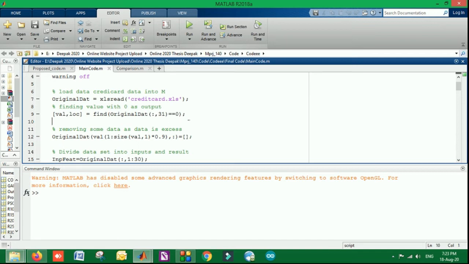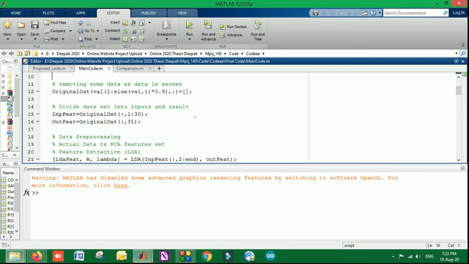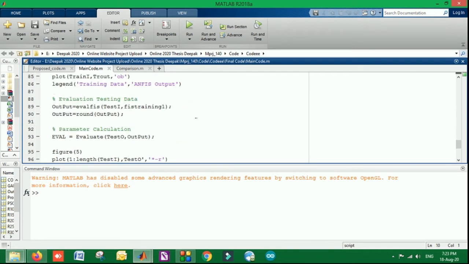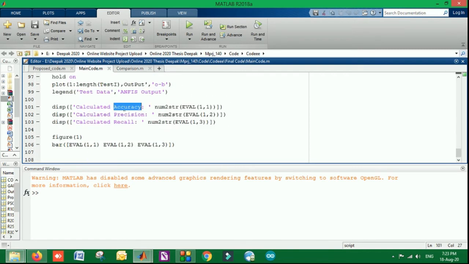In this we have used the advanced feature extraction technique on the initial dataset provided, that is the PCA features. So we have clubbed the features and used a classification algorithm with a machine learning approach, and at the end the detection rate is computed using the test function. The final results are shown in the form of accuracy, precision and recall. The classifier that we have used is the neuro-fuzzy, that is ANFIS.